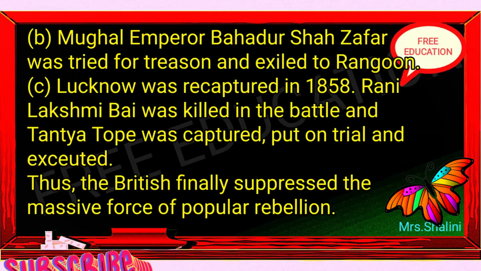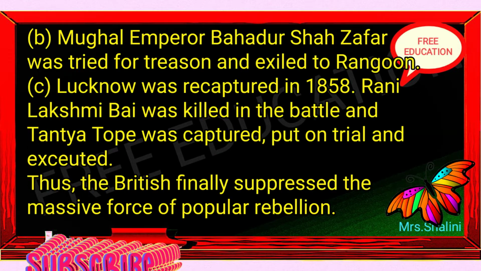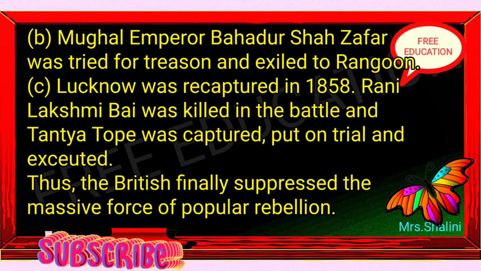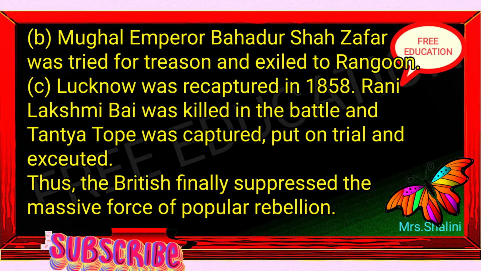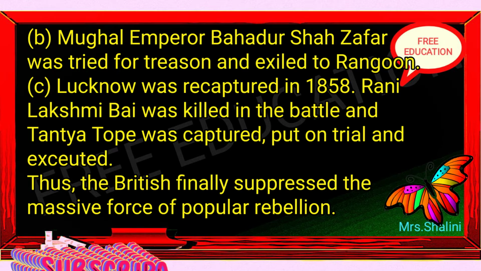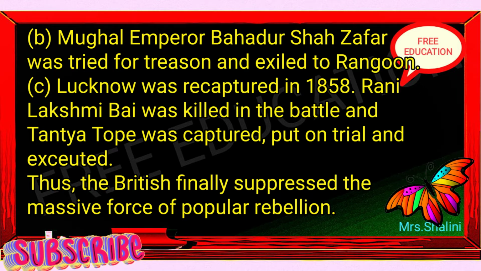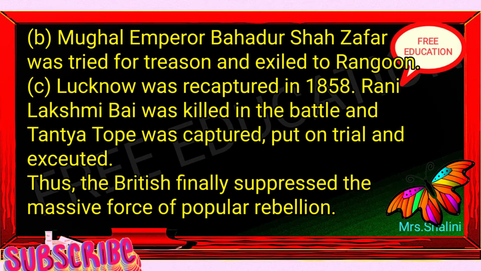B. Mughal Emperor Bahadur Shah Zafar was tried for treason and exiled to Rangoon. C. Lucknow was recaptured in 1858. Rani Laxmi Bai was killed in the battle and Tantia Tope was captured, put on trial and executed. Thus, the British finally suppressed the massive force of popular rebellion.